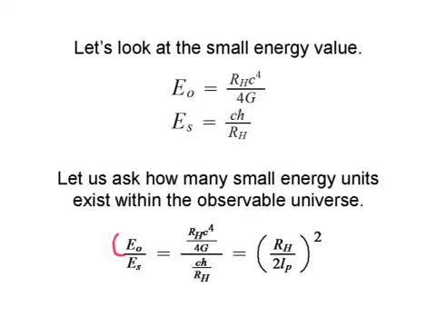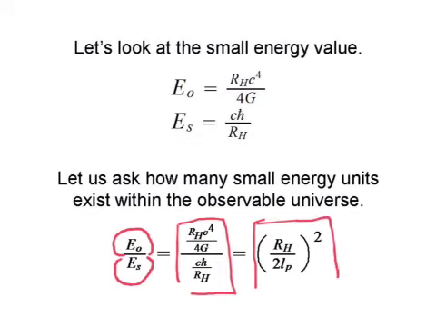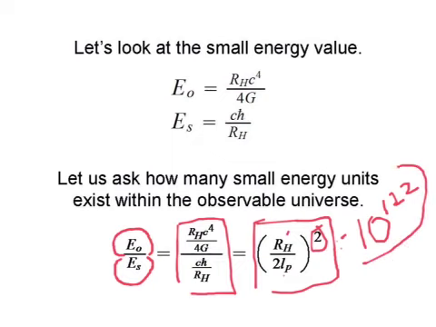To do this, we will divide the energy of the observable universe by the small energy value. We have the terms here, and we find the answer to be R sub h, the radius of the hyperverse, divided by 2 Planck lengths squared, and that happens to equal about 10 to the 122 power. So there's that many small energy units within the energy of the observable universe.